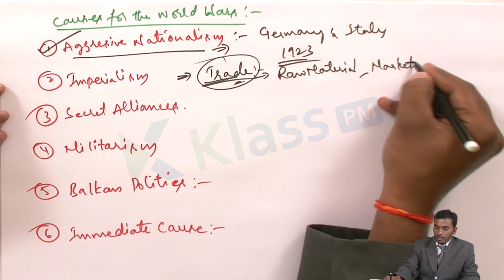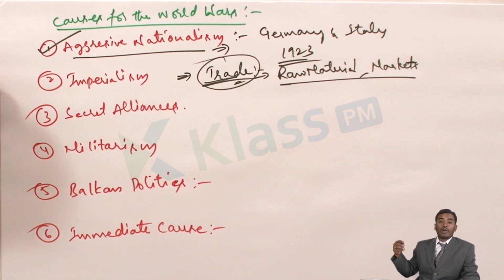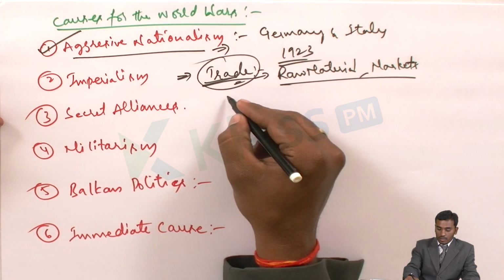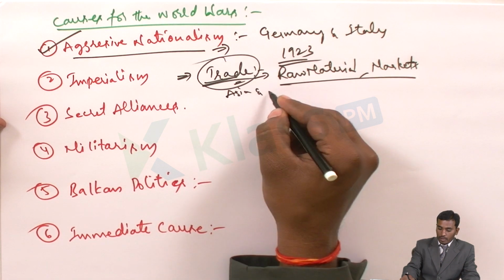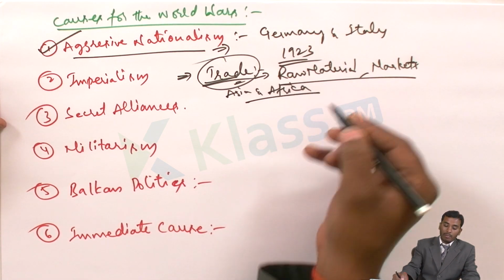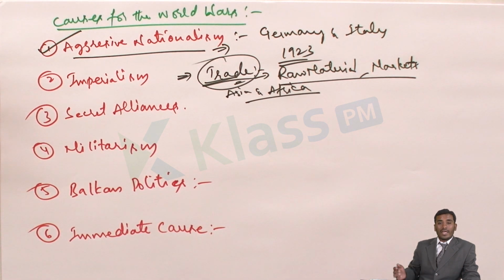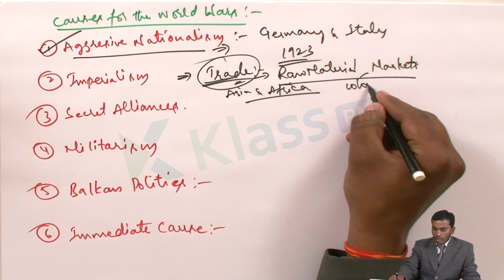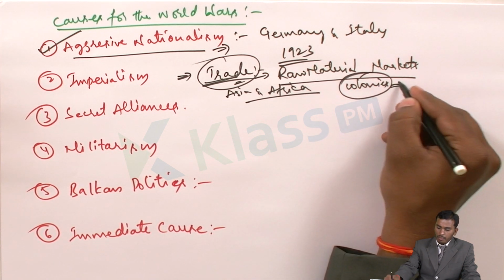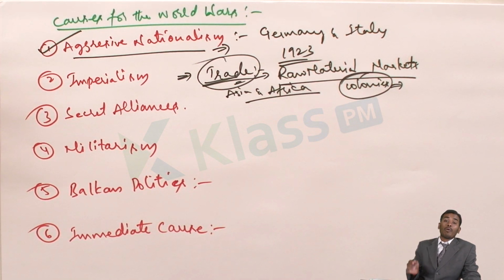For this purpose, they went on exploring the world, and when they felt that some of the countries in the continents of Asia and Africa, particularly, were completely backward, not that developed, not that strong, not that educated or rich, at that time they occupied these countries and made them colonies. What is the purpose of making these colonies by the imperial master? For the sake of the economical benefit.